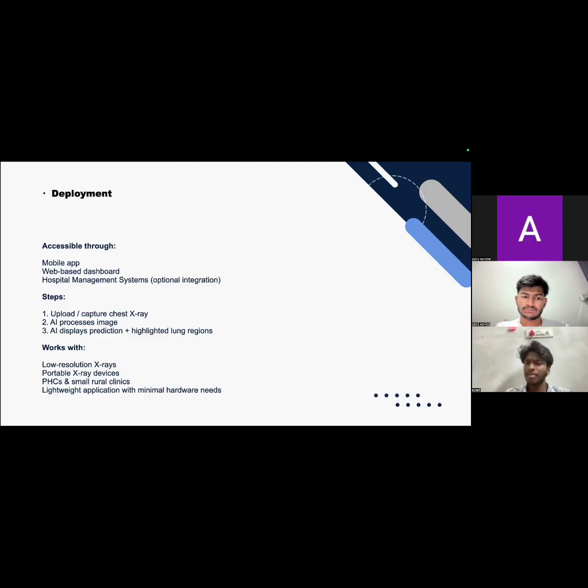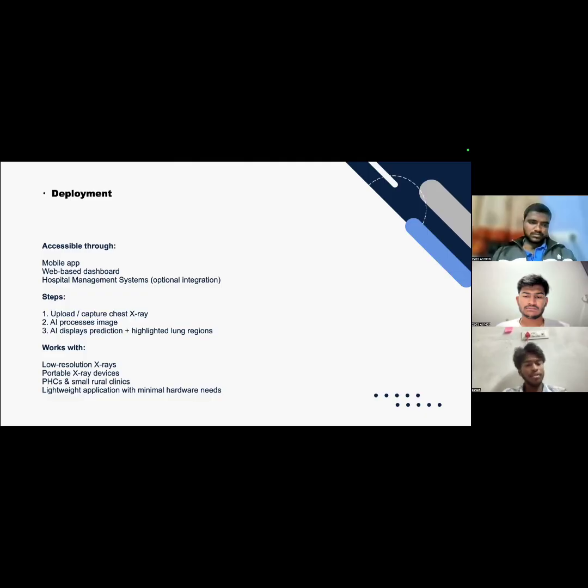The steps are very simple. Even a normal person just holding a smartphone can use it. Just upload your X-ray copy, and the AI processes the image and displays the prediction plus highlighted lung regions, through which you would realize whether your lung is normal or something serious. It works with low resolution X-rays, portable X-ray devices, PHCs, and small rural clinics.